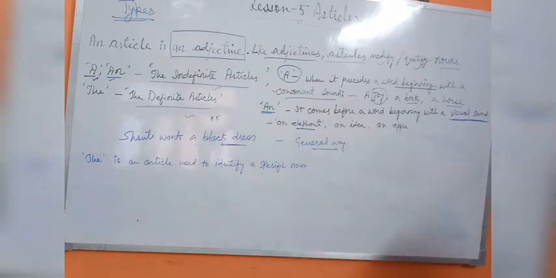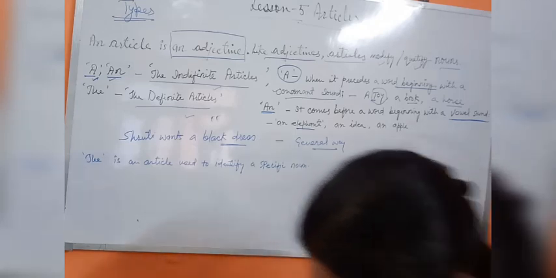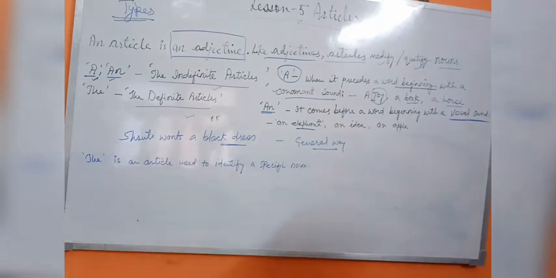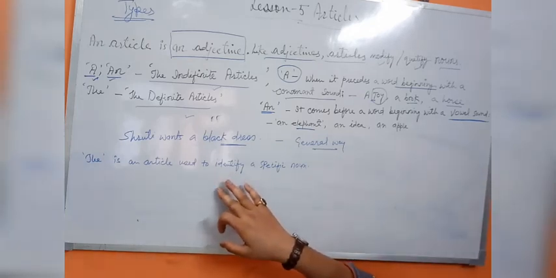We use it when we know which particular noun we are talking about. So the article "the" is used to identify a specific noun. How it is used, that I will tell you.